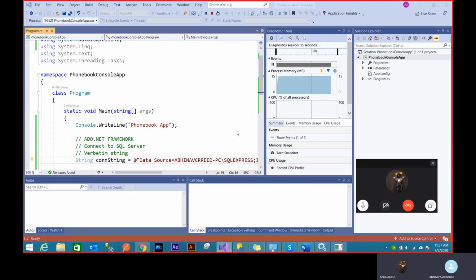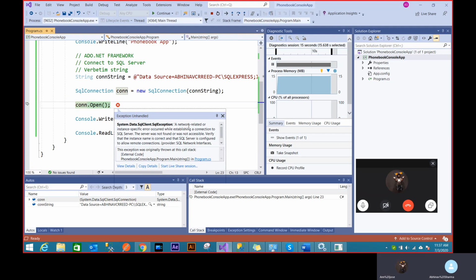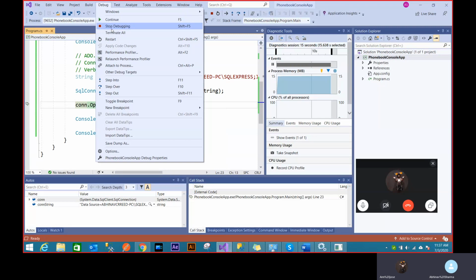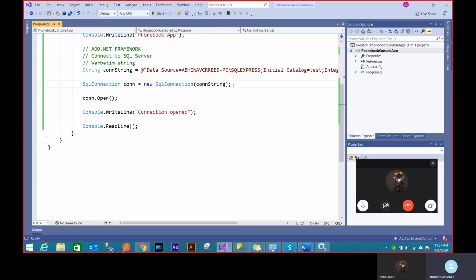This whole application is now frozen, and it's gonna point at that particular line that something happened, an unhandled exception has occurred because I'm not able to connect to the server using that connection string. The problem with this is that the exception is not handled here. I'm just not doing anything about it. If an exception happens, then my whole application is gonna crash. So that's a very bad way to deal with exceptions. So we have to do some kind of exception handling, which is again a concept of C#.